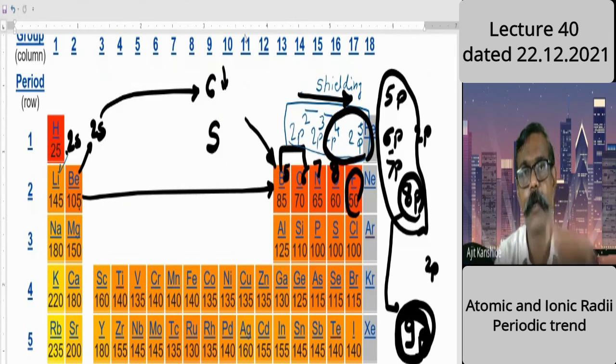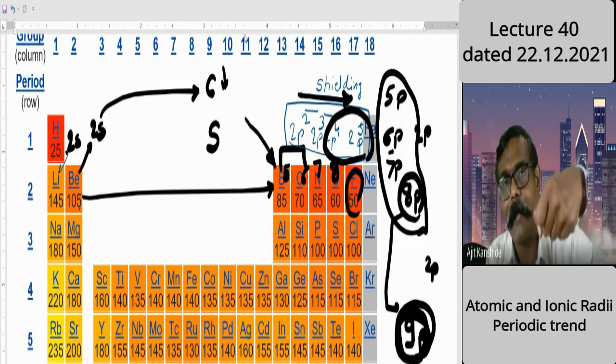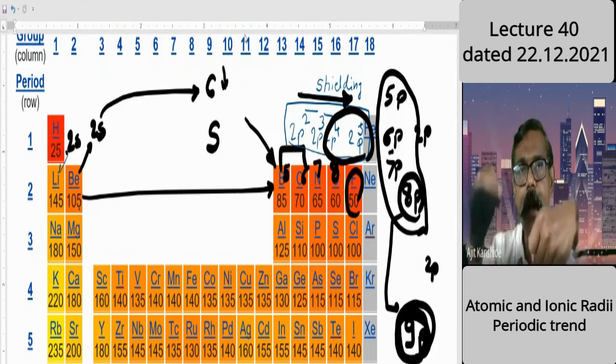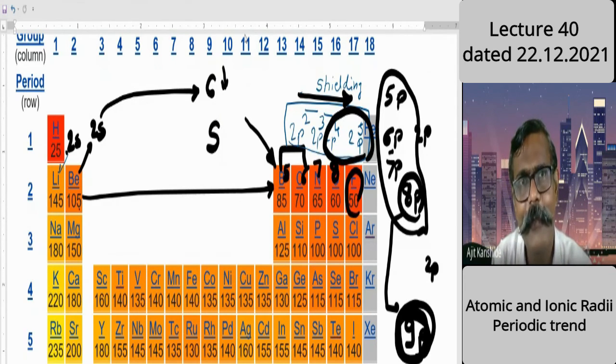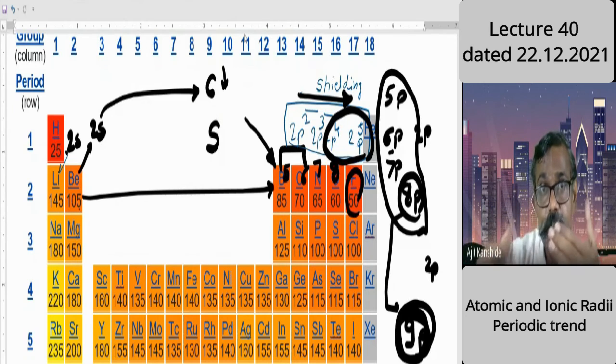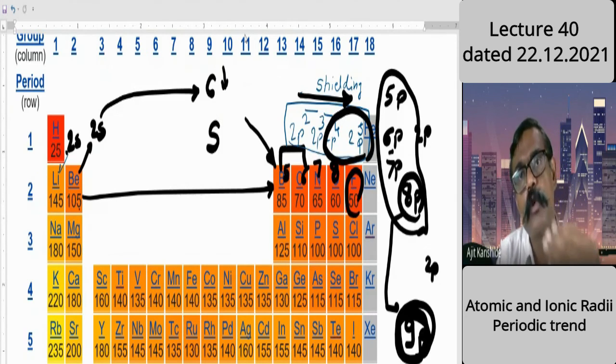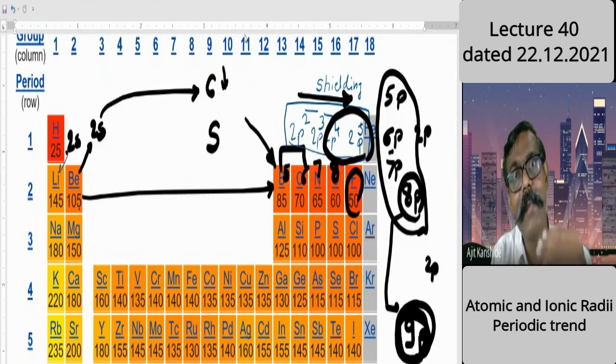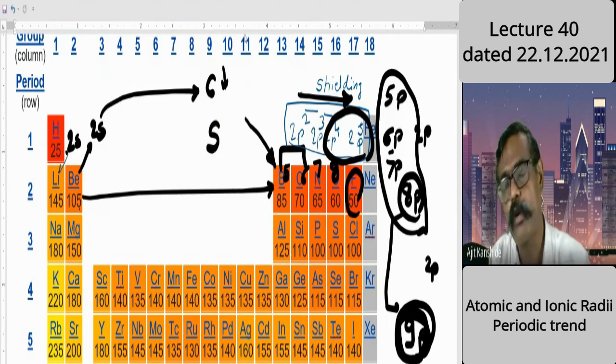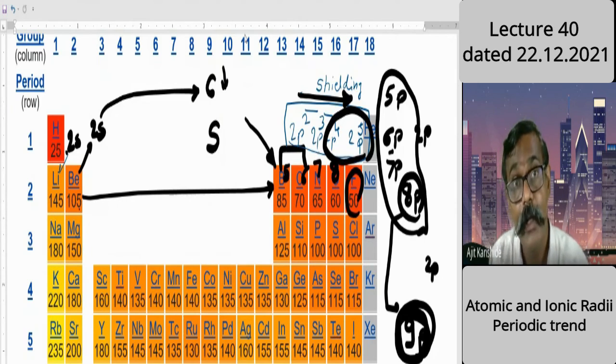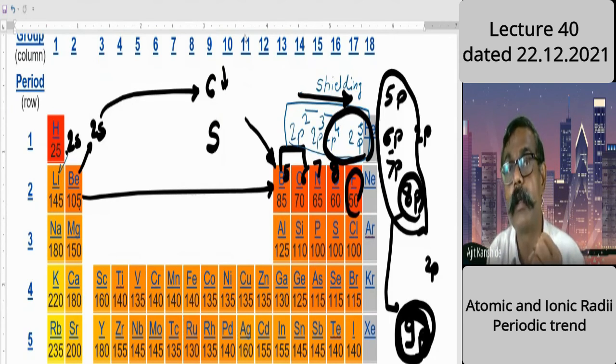Take any bag: in that bag you can add content up to a particular limit. After that limit, the bag will not hold it, and the bag's response will be a different one. Likewise, in that competition, who will dominate? There also is one particular limit. After that, that factor is no longer dominating. The screening factor is there in totality, but from a relative point of view, in fluorine the power of the protons is more.